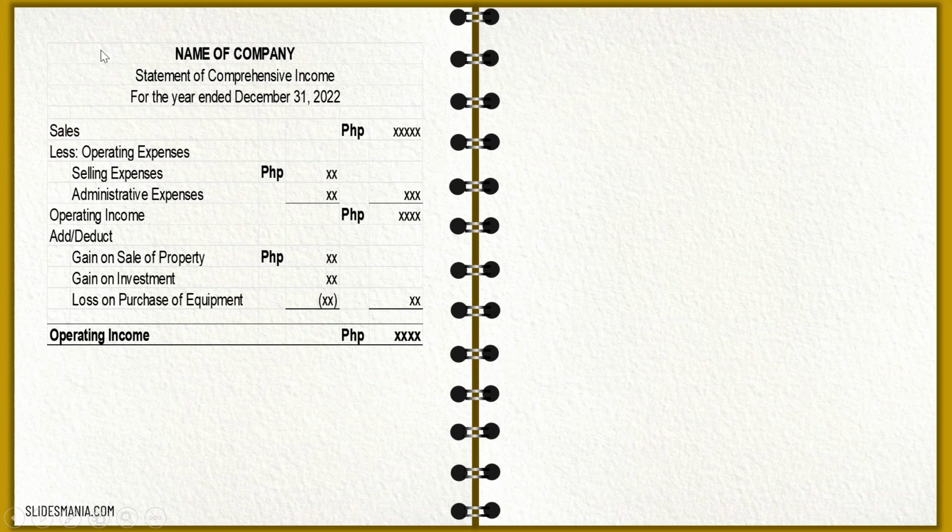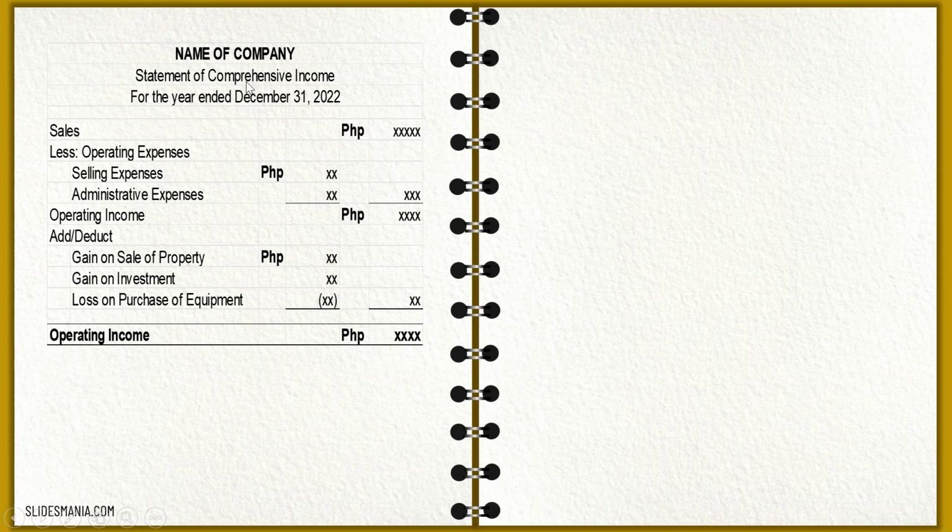Next illustration is the statement of comprehensive income. Okay, so it's the same with the income statement. This one is a natural approach, but we need to add or deduct at the end of the operating income if there is any gain on sale of property, gain on investment, etc., and or loss on purchase of equipment, etc. These are only examples. So there are lots of gain or loss accounts. Okay, so you need to put that on your statement of comprehensive income.